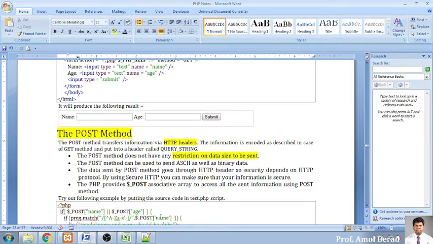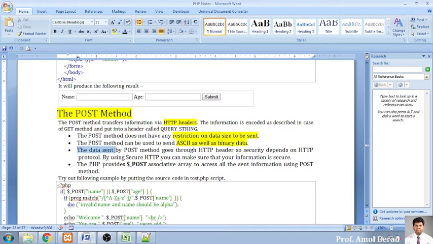This is the most important thing about the POST method. The POST method can be used to send ASCII values and binary values also. ये आपके GET method में possible नहीं था. Binaries के ऊपर आप वर्कआउट नहीं कर सकते थे. In POST method you can work on binary data and ASCII values also.